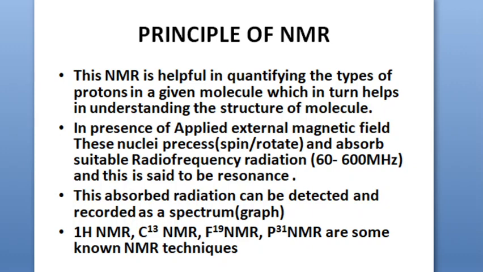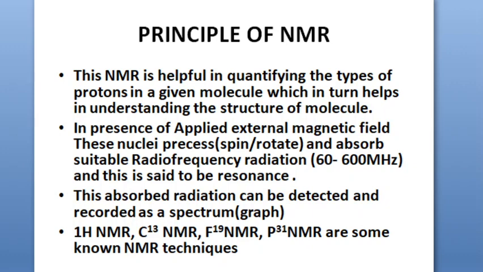Thus, the main use of this NMR is in quantifying the types of protons in a given molecule. What type of protons are present, and what kind of chemical environment could be associated with them, can be assessed using this NMR spectroscopy. This helps us in understanding the structure of molecules. So ultimately, the goal is to understand what? The structure of a given molecule, and that can be understood by using NMR spectroscopy. So from the graph you can obtain the structure. That's how it is.